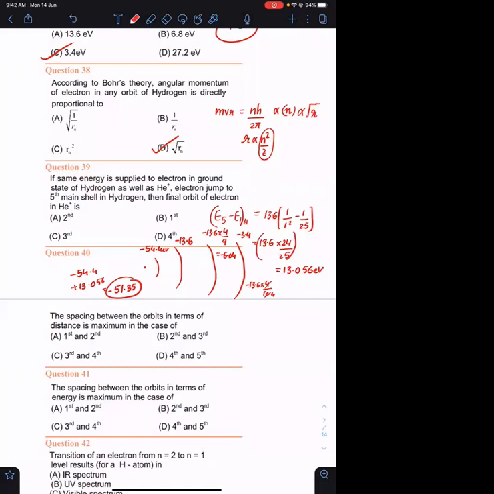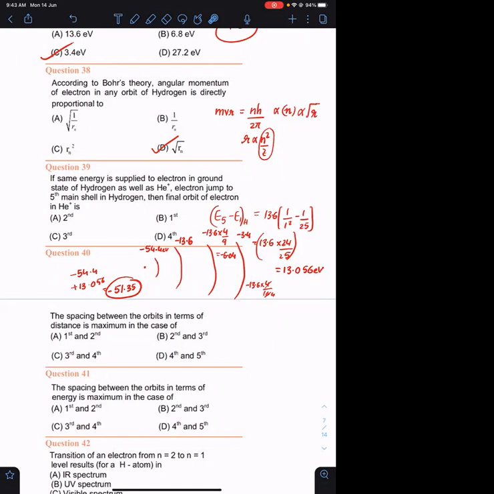Yes, sir. Is there any orbit having energy -51.35? In the helium atom, is there any orbit having energy -51.35? You are having energies in these values: -54.4, -13.6, -6.04, -3.4. If there is no orbit available of energy -51.35, will the electron absorb this particular photon? No, right? That particular photon will be transmitted and that can be seen in the band spectrum.